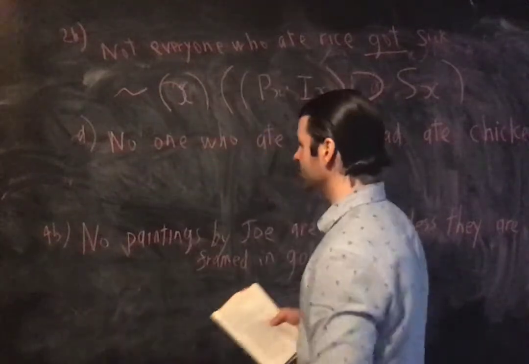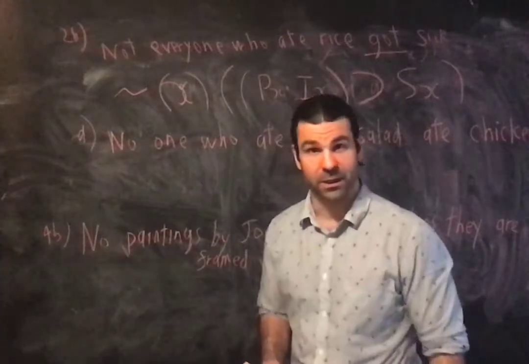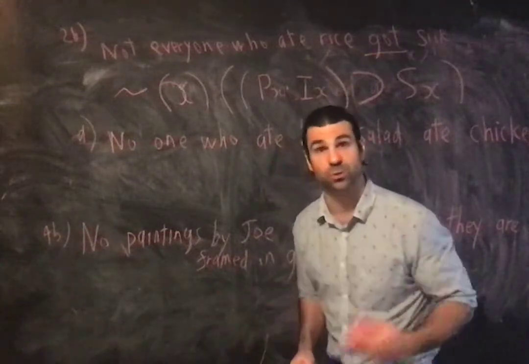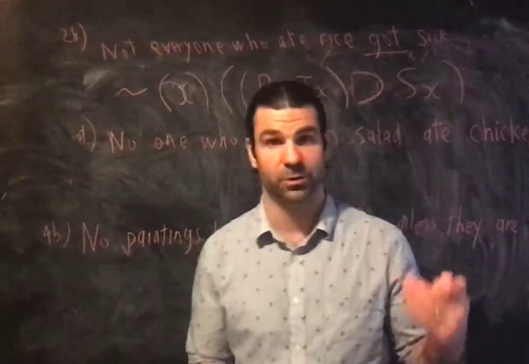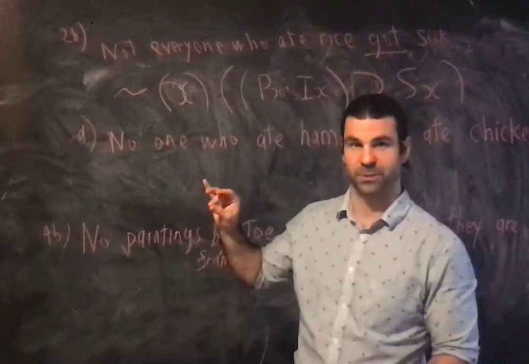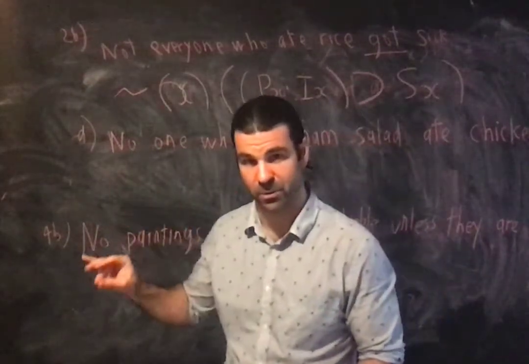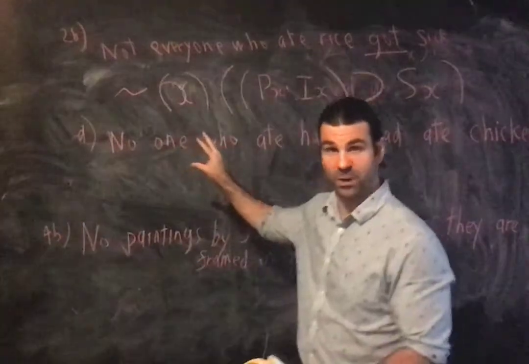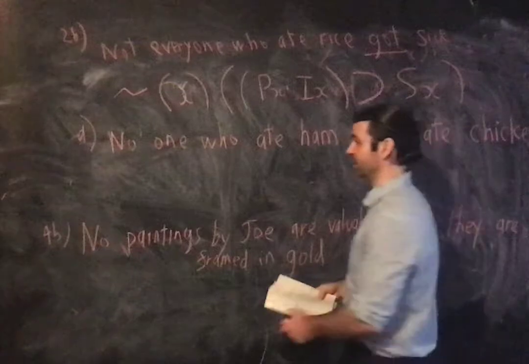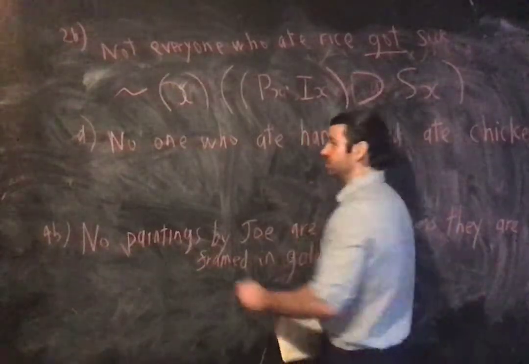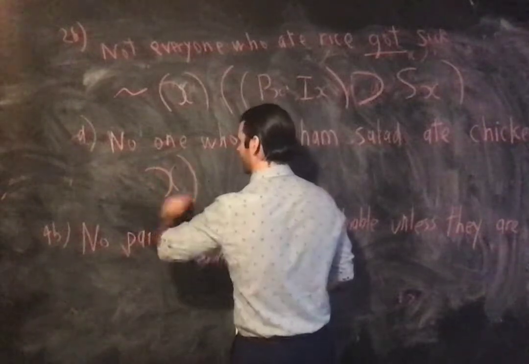So no one, it's universal exclusion, E form. Exclusion, so it's either E or O, from the word nego. None of the ones in the subject class are included in the predicate class. So it's the first letter, E, not O. This is its form.